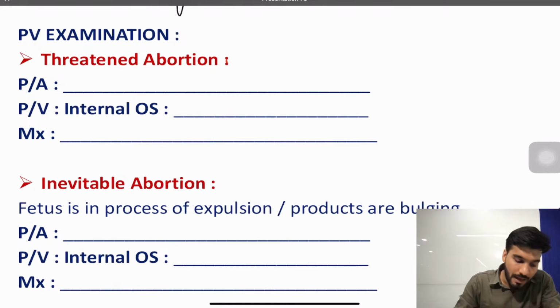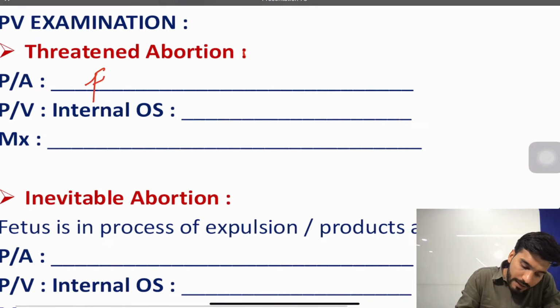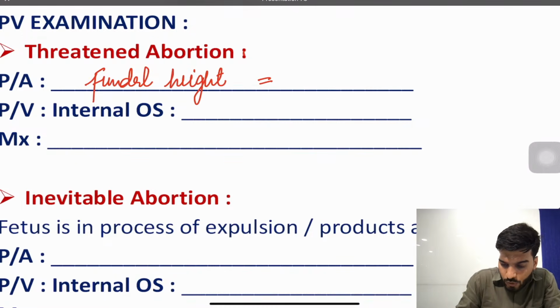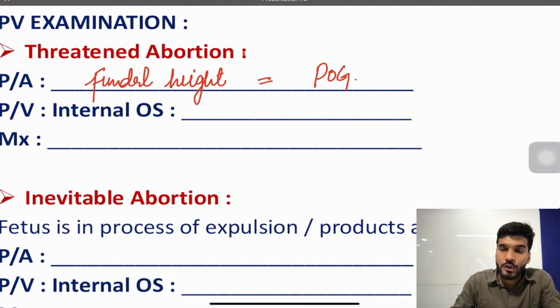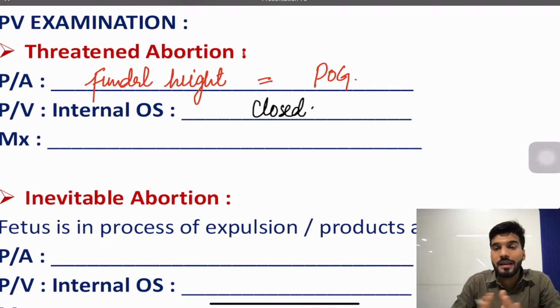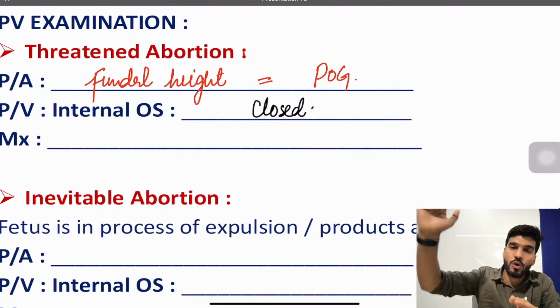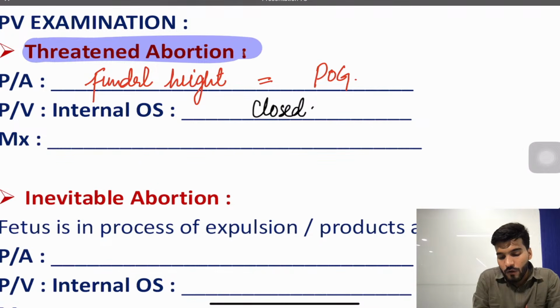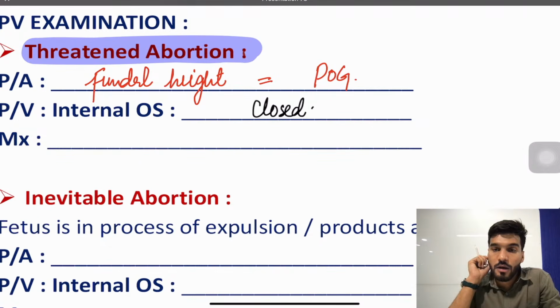Now on per abdominal examination, when you see that the fundal height, or the height of the uterus, is equal to the period of gestation, this is called threatened abortion. When the fundal height corresponds to the period of gestation, on per vaginal examination the internal os is closed. Okay, so nothing happened. The door is closed. Height of the uterus corresponds to the period of gestation. This is a classical case of which type of abortion? This is a classical case of a threatened abortion.